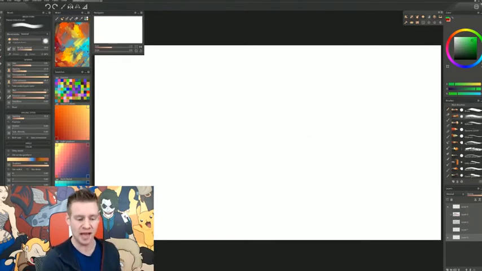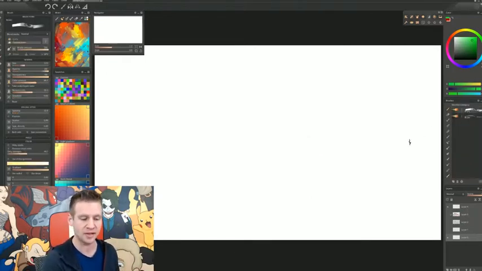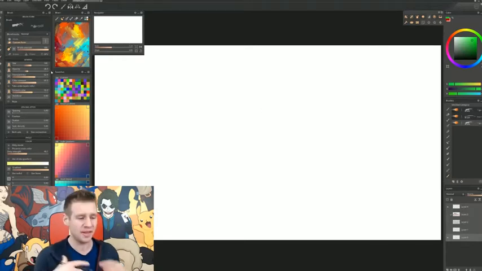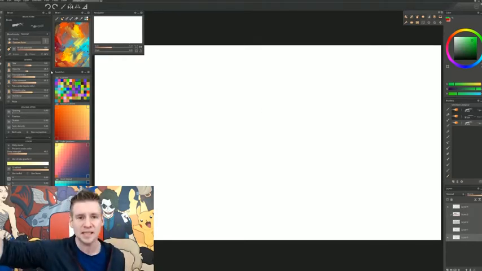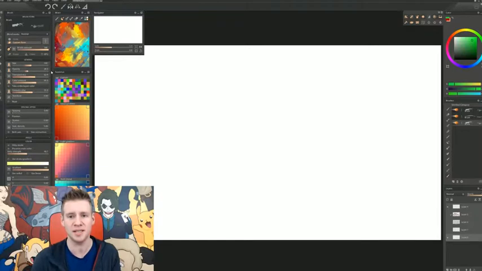And as far as custom brushes, as you can see on the right here, if I change my brush settings, it changes it permanently in the little brush tab here, and I can just hit this little icon here to add a new brush. So you could, in theory, create a really nice list of your favorite brushes and custom brushes and alter them or use them as you will.